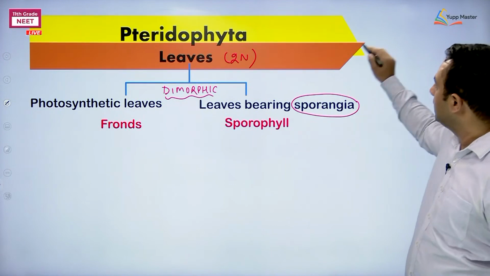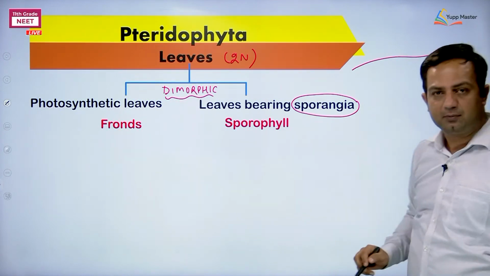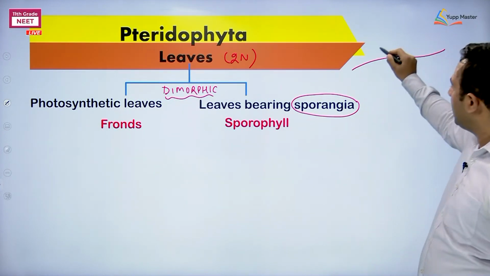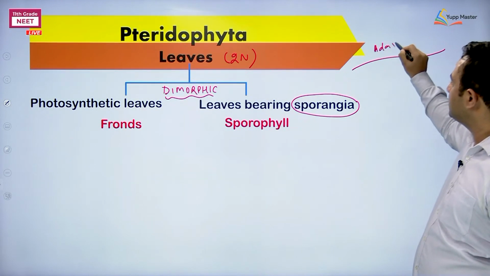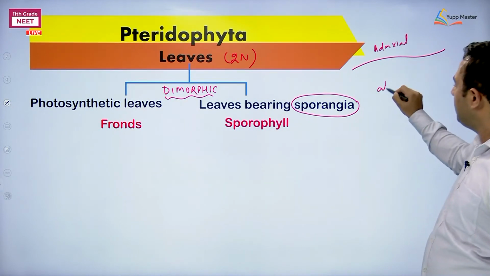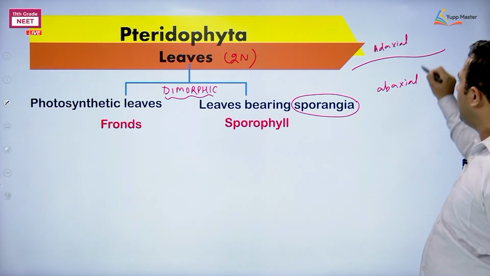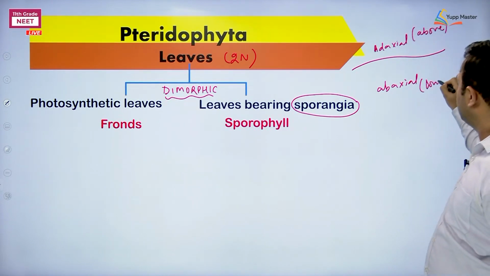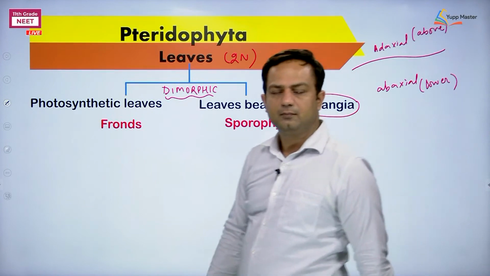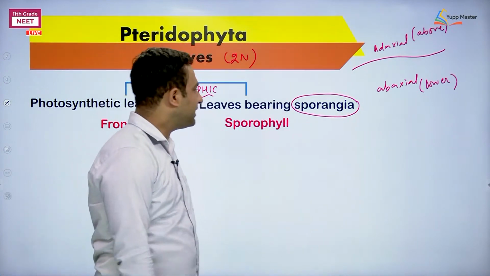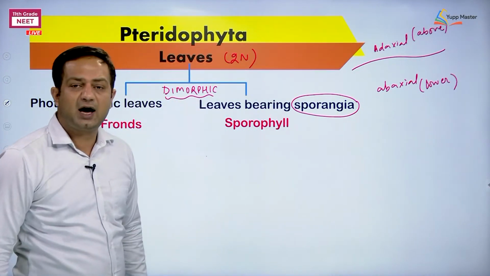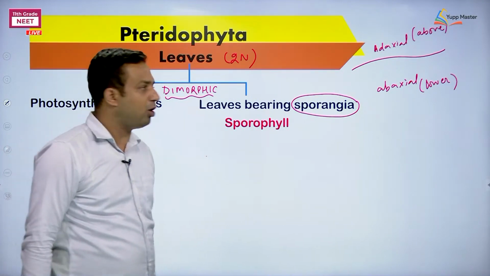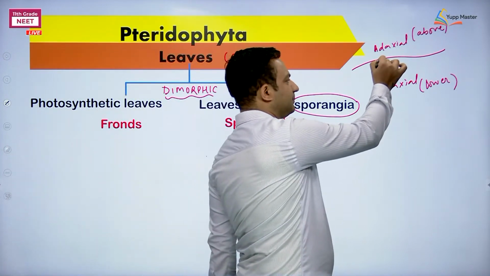Now sporophyll is something flat, obviously like a leaf. So here I am saying this is adaxial side and this is abaxial side. Adaxial means above, abaxial means lower. Okay, and we are observing that these sporophylls are going to bear the sporangia on lower side, means this side.